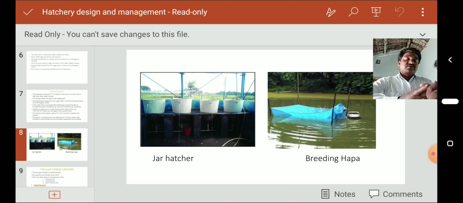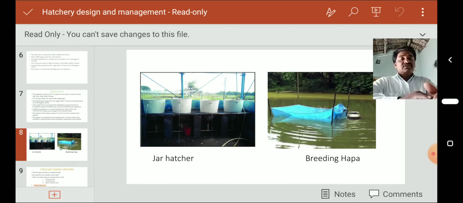In that we introduce the breeders for breeding. Whenever stocking takes place and ova are produced, the ova are kept into the jar hatchery for production of hatchlings from the eggs.